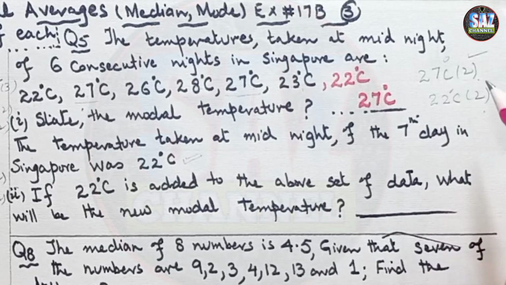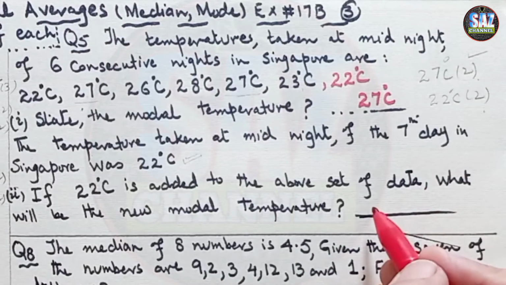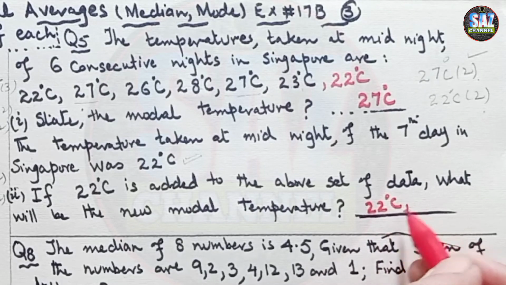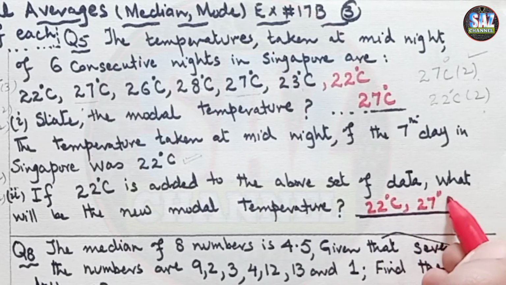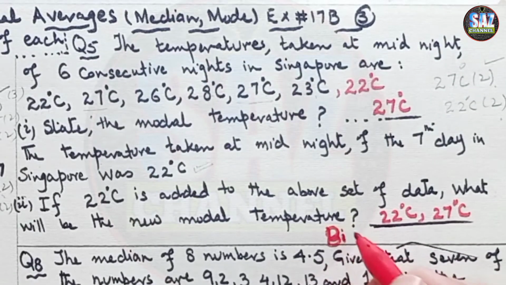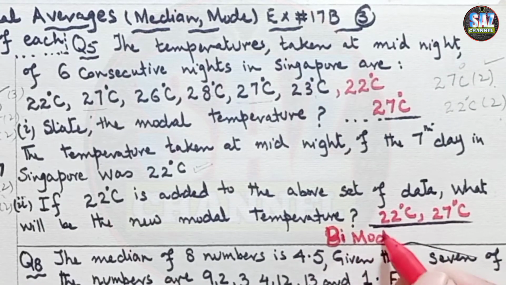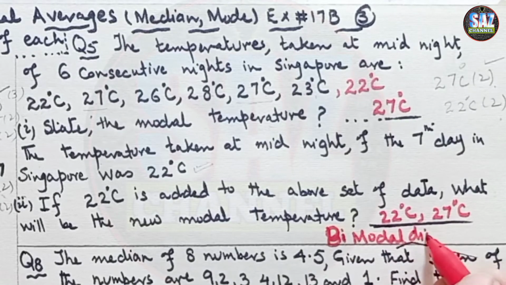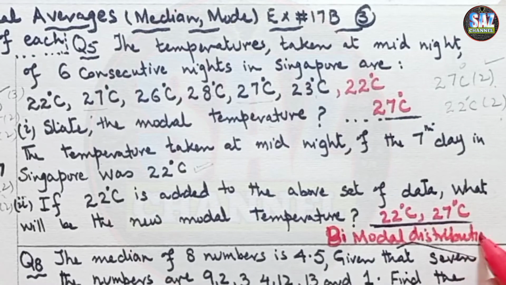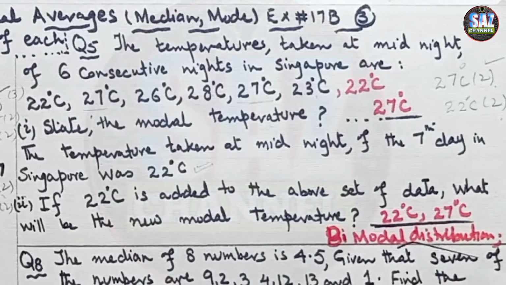So now this data will not have one mode, it will have two modes. The new modal temperatures will be 22 degrees centigrade and 27 degrees centigrade, and this distribution will be called a bimodal distribution. Data can have one mode, two modes, three modes, or no mode.